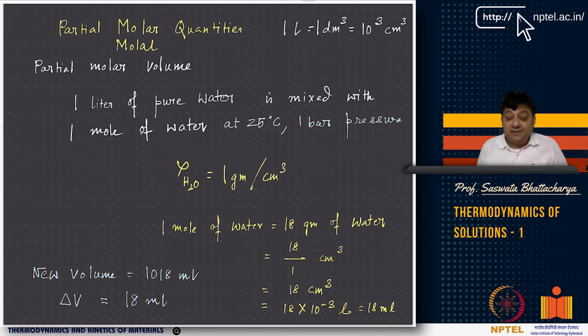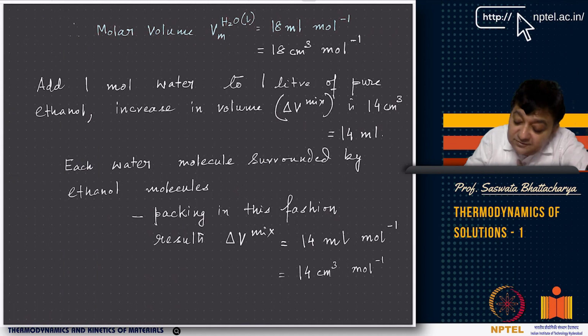So the new total volume is 1018 ml, because it was 1000 ml to begin with. You have mixed water with water, so it has gone to 1018, and you get delta V, which is 18 ml. Now you will see an interesting problem. You have this molar volume of water, which is 18 cubic centimeters per mole, right?